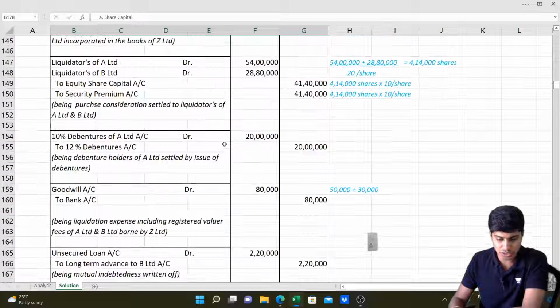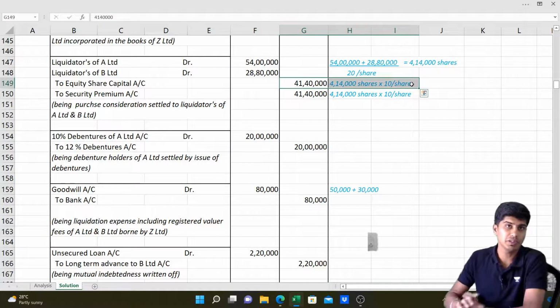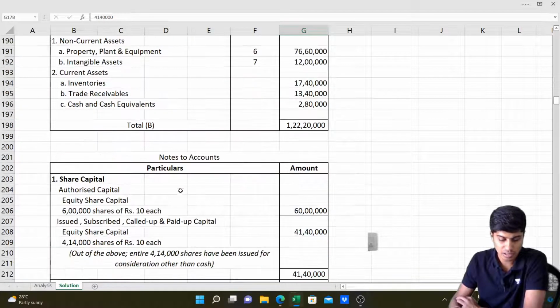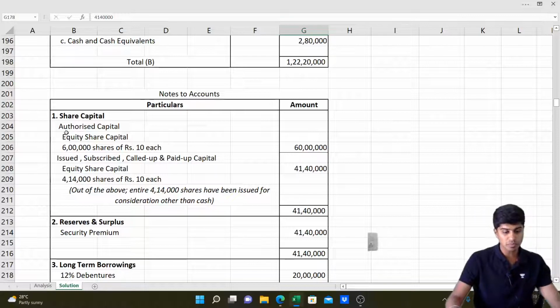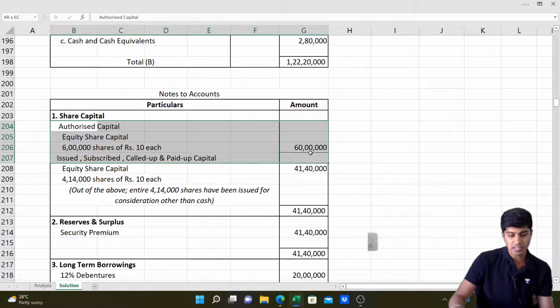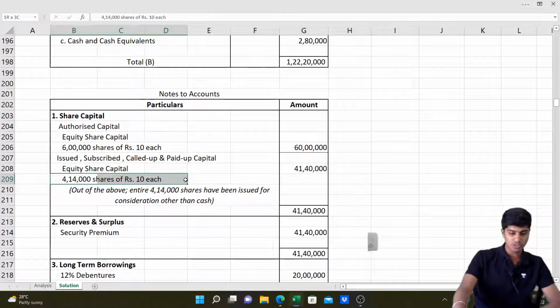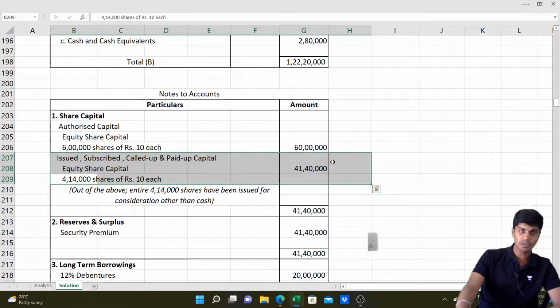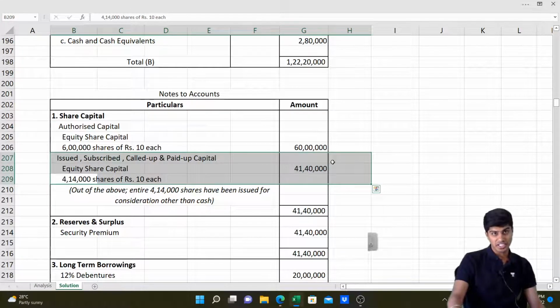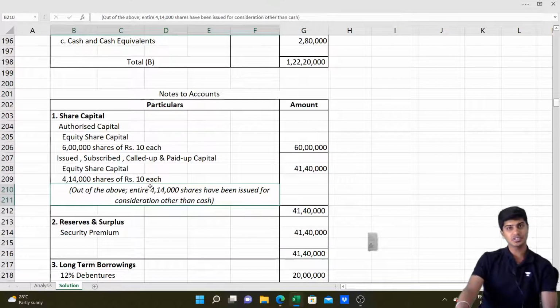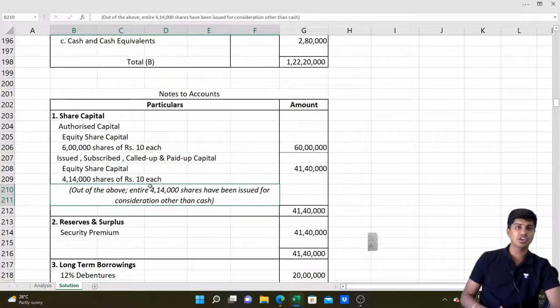We have these newly issued shares: 41 lakh 40,000 rupees. That is 4 lakh 14,000 shares of rupees 10 each. So I have written the same thing. I have done a working note, notes to accounts also. I have written authorized capital, that is 60 lakh, 6 lakh shares of rupees 10 each, and issued 4 lakh 14,000 shares of rupees 10 each, 41 lakh 40,000. As these shares have been issued for a consideration other than cash, the requirement under Schedule 3 as well as for the purpose of audit is that we need to disclose that certain number of shares is issued for consideration other than cash. Your entire 4,14,000 is issued for a consideration other than cash.